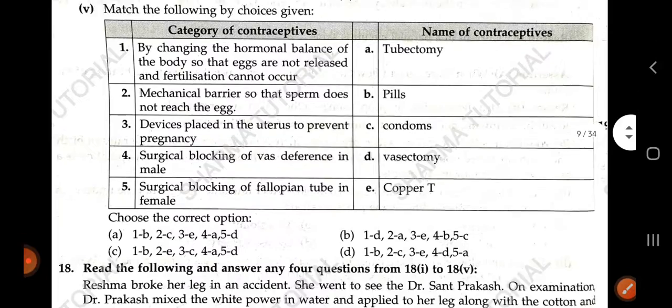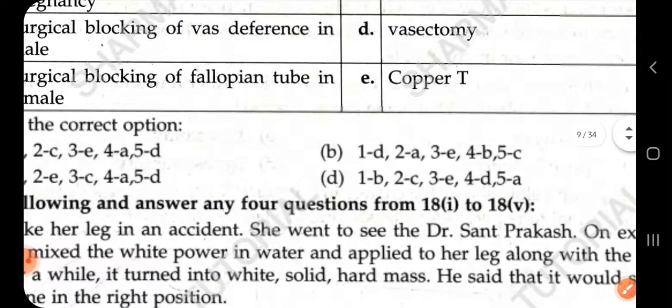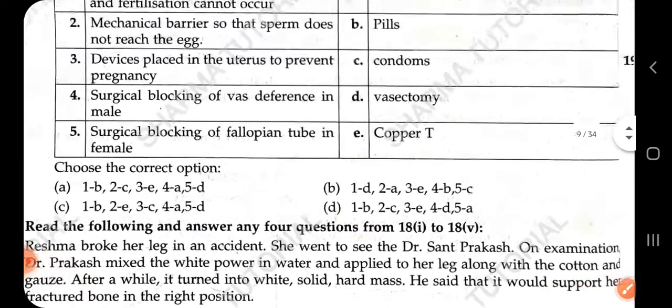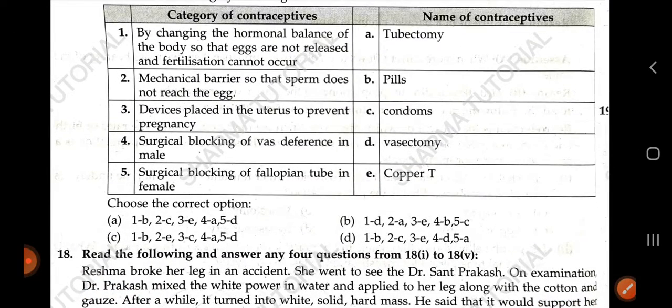So which option matches the answer that we think of? It is option D. 1 is matching to B, 2 is matching to C, 3 matches to E, 4 matches to D, and at last 5 matches to A.